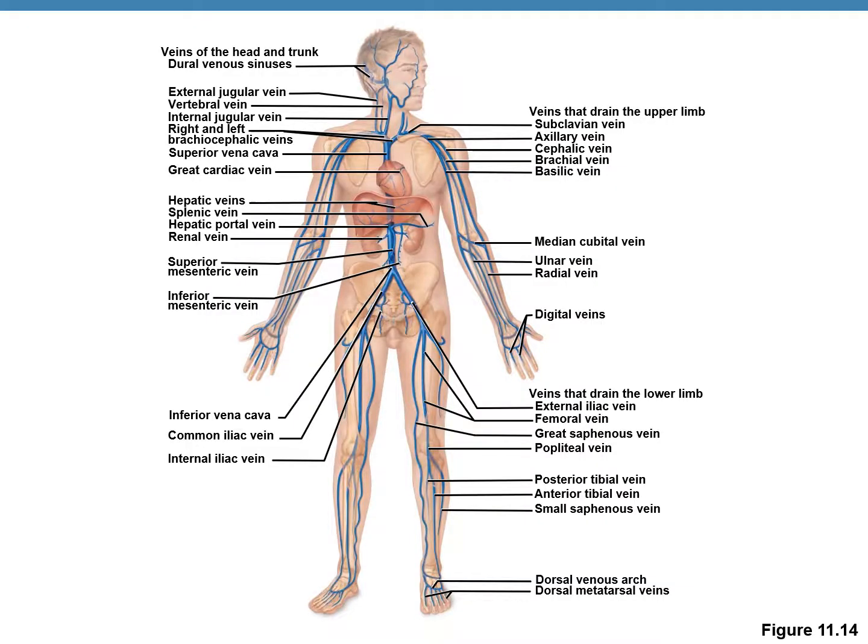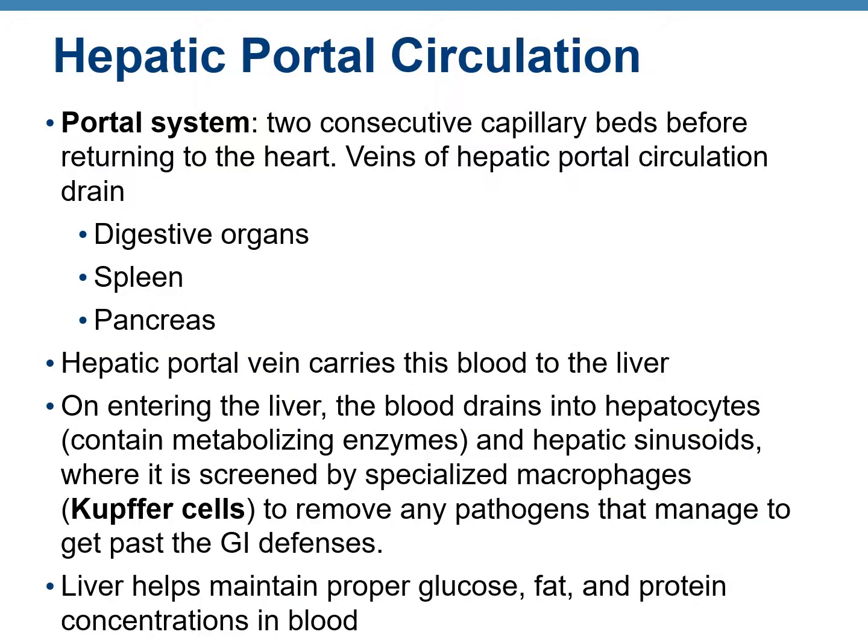This figure shows the major veins of the human body. Moving on to another important topic, hepatic portal circulation. Hepatic means related to the liver. Portal means when there are two consecutive capillary networks before blood returns to the heart. So this particular system, hepatic portal circulation, drains the blood from the GI tract and takes the blood to the liver for screening.